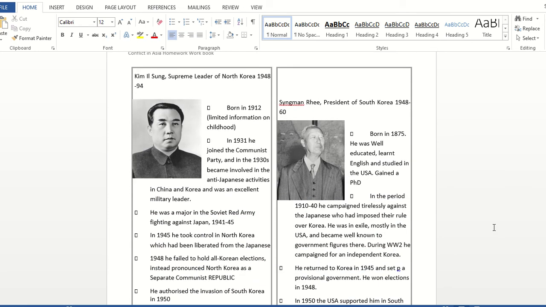Here we see the two leaders of the two countries of North and South Korea. Kim Il-sung led the North, and he was a communist. Syngman Rhee was president of South Korea, and he studied in the USA. He was a capitalist, and the USA supported him despite his anti-democratic style of government.